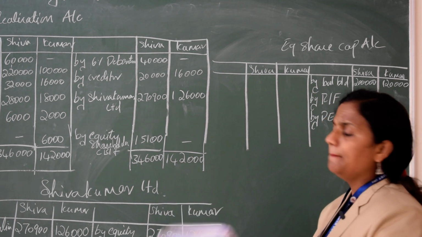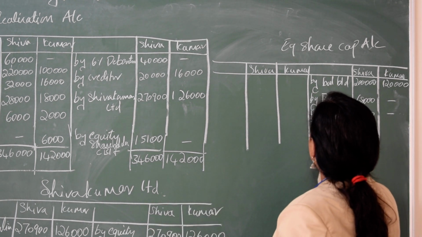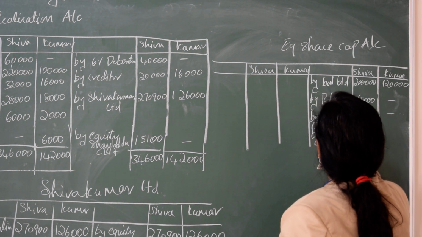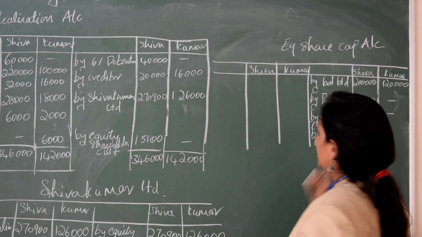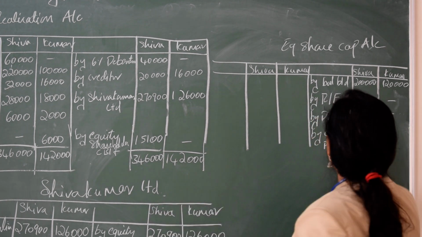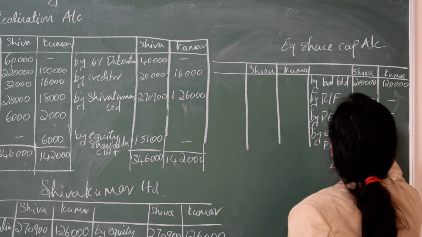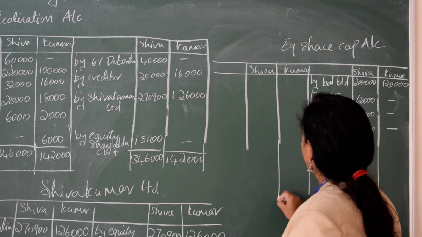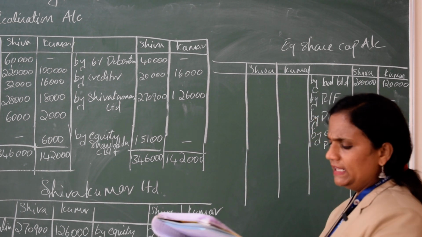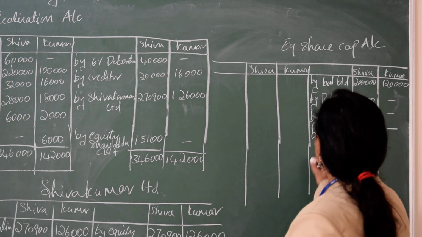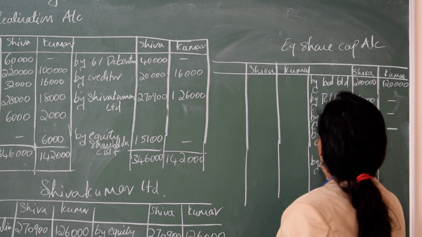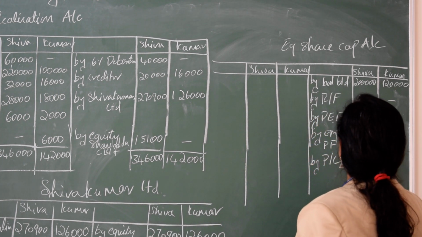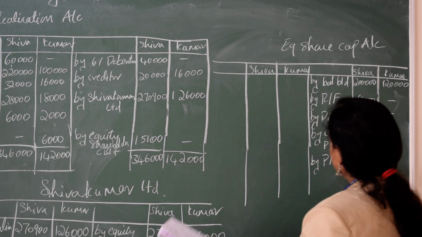Next, employee provident fund: 6,000 and here it is nil. Next, profit and loss, P&L: 4,000 and nil.